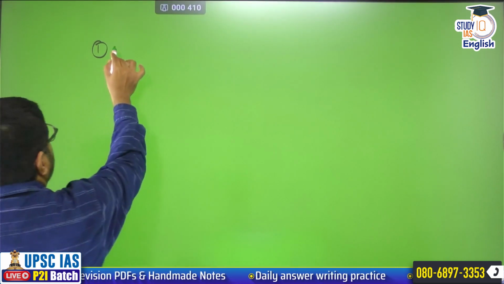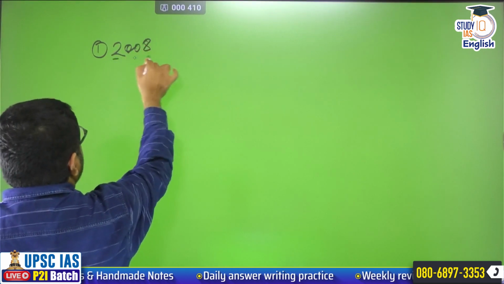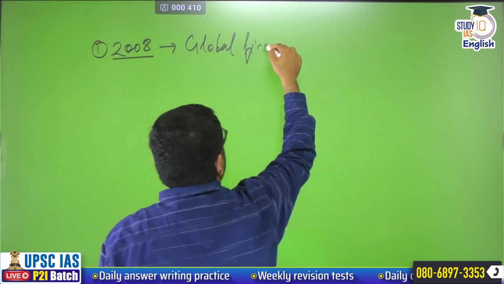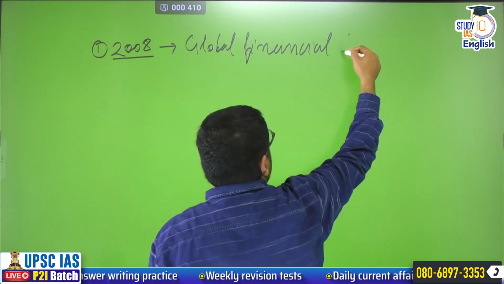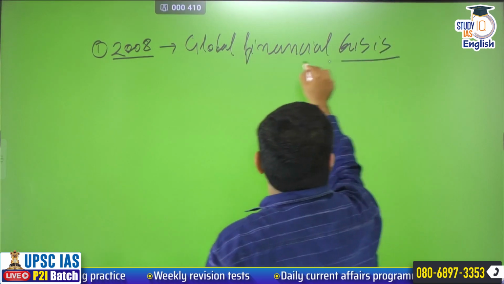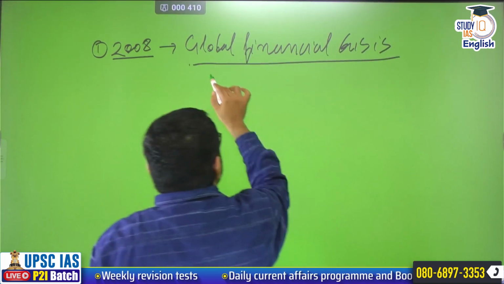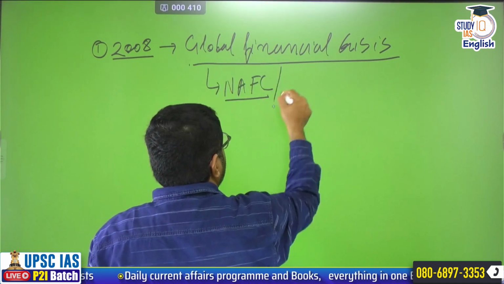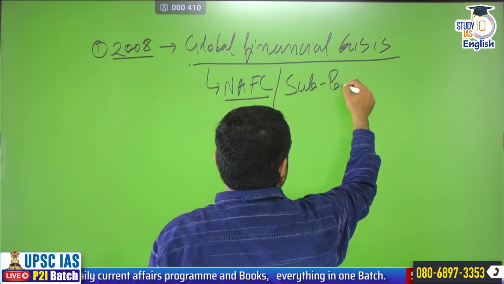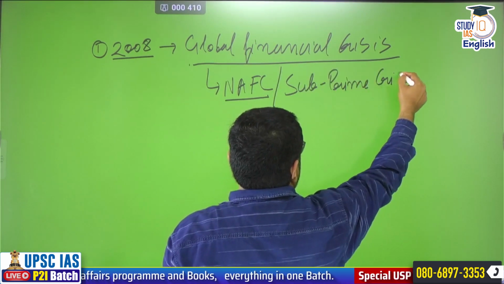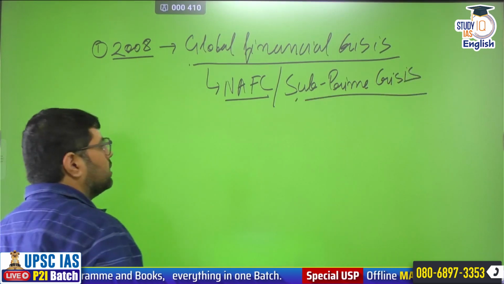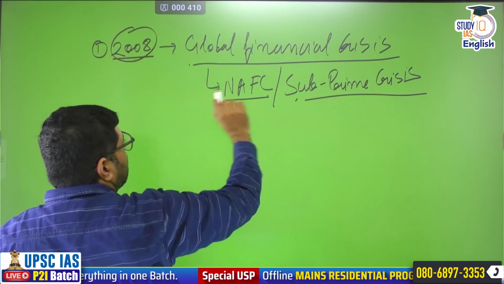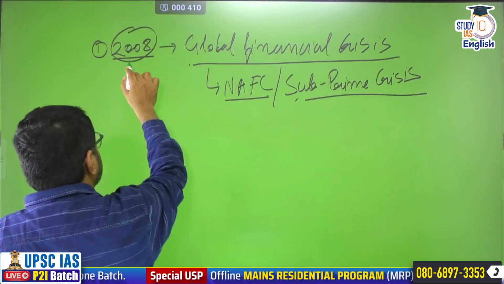So the first reason is the global financial crisis of 2008. This is also known as the North Atlantic financial crisis or the subprime crisis.